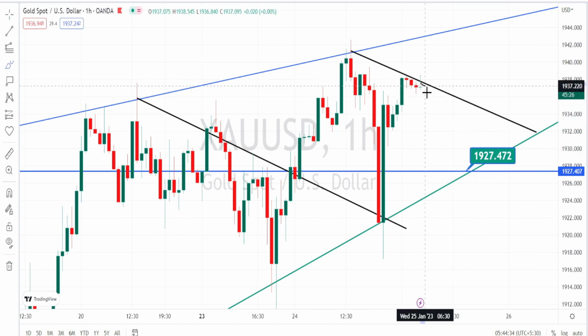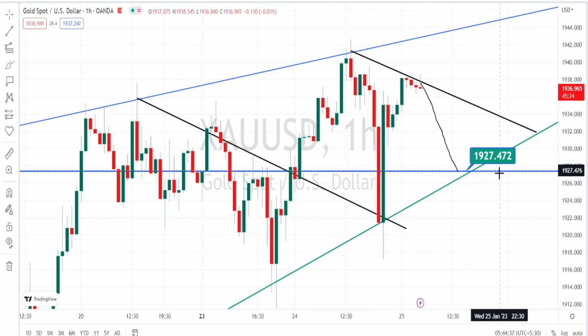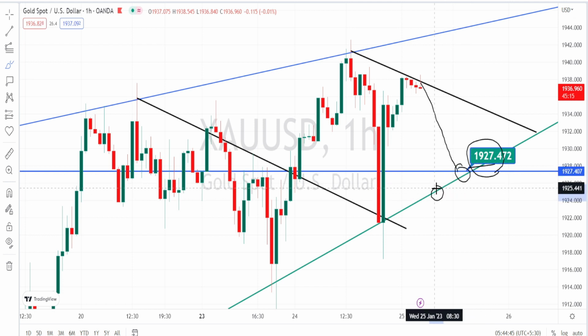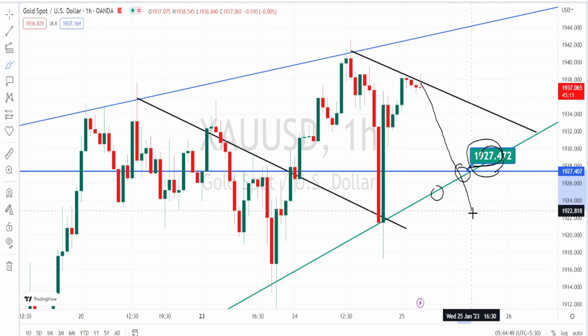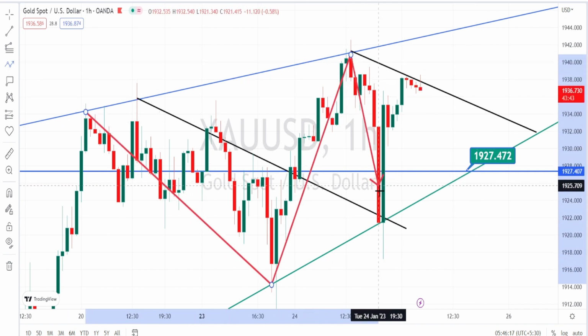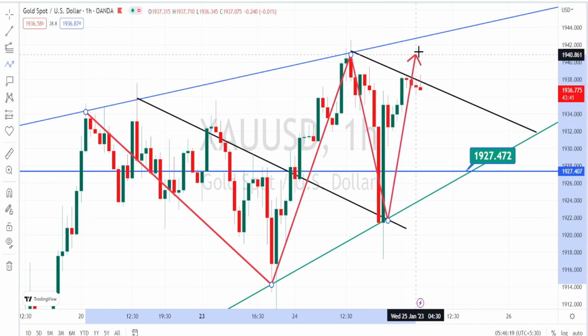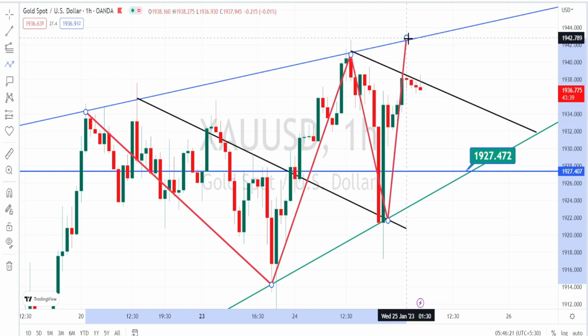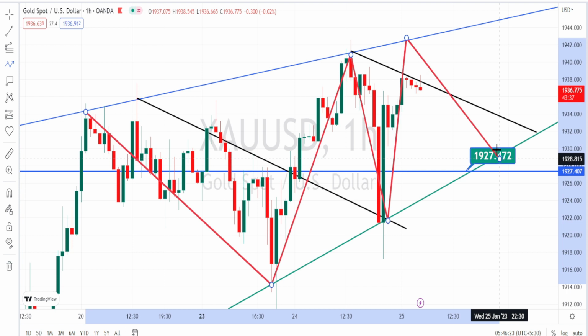So if the bearish side retracement continues, we can again expect it to take support on the daily time frame support level of 1927, and only when the price action breaks this trend line or support line and the support level of 1927, we can expect the bearish side trend reversal to start in daily time frame. For now, the price action in hourly time frame is also on a bullish trend, but it is also consolidating within this resistance line and the support line from the daily time frame.